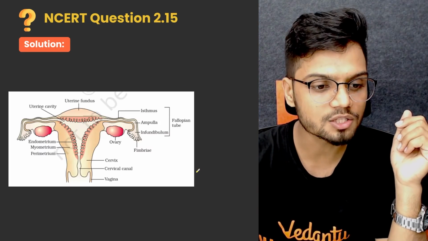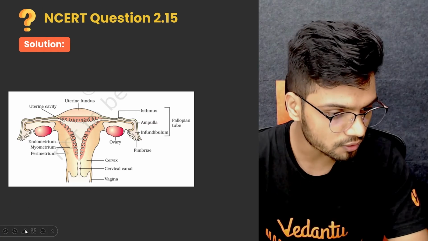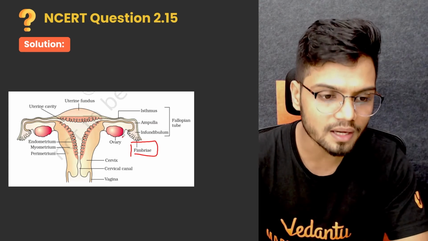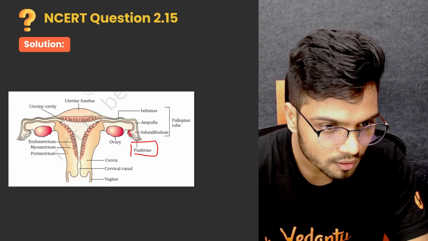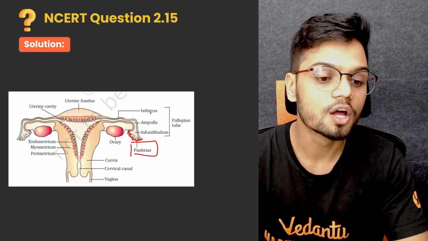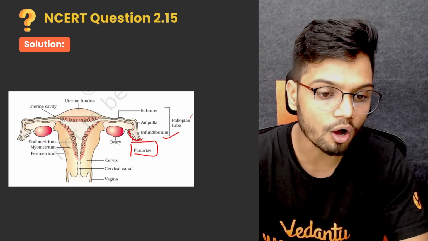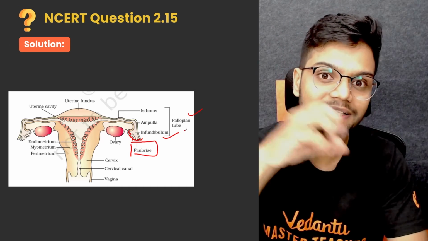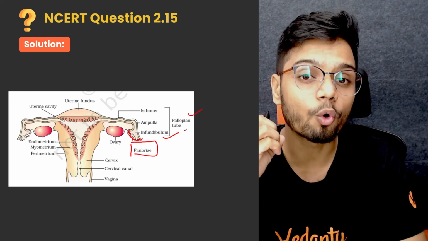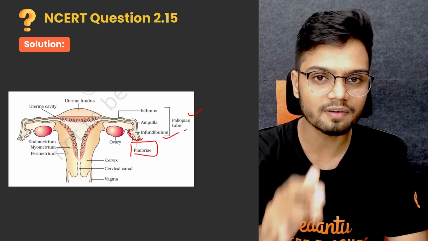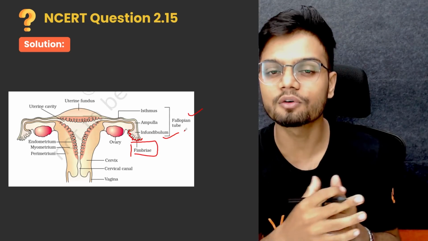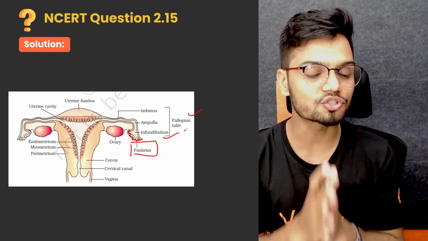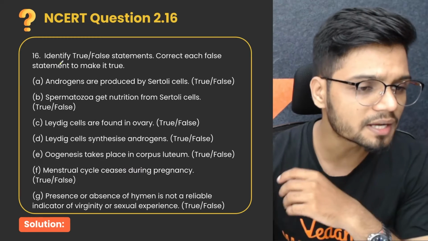Look at the last one. The last one is the function of your fimbriae. They're asking you the function of fimbriae. Fimbriae is a finger-like structure, present on the infundibulum of the fallopian tube. The function of fimbriae is to collect the ovum released by the ovary. Whenever the ovary releases the ovum, the collection of the ovum is done by fimbriae. Clear? Those were the different functions of different structures given in your NCERT.